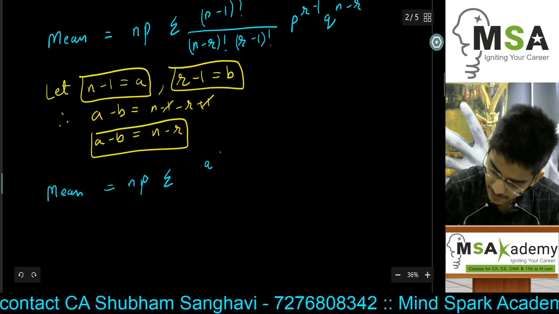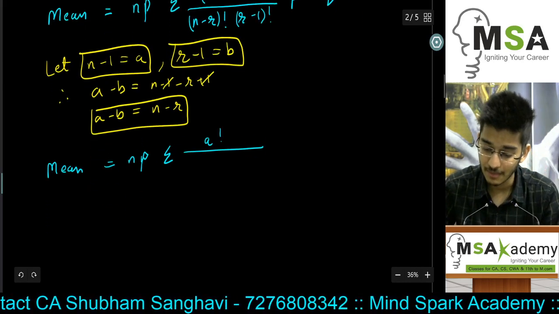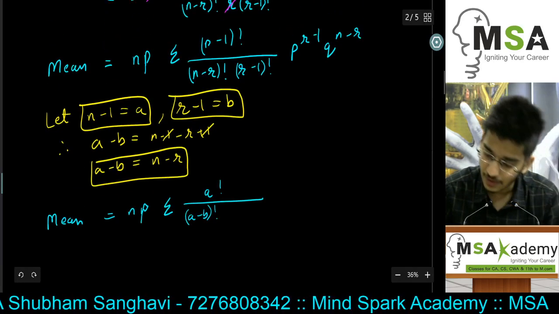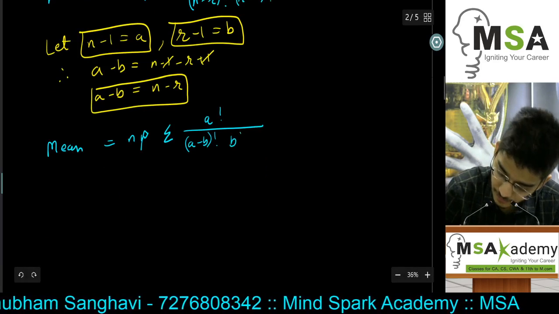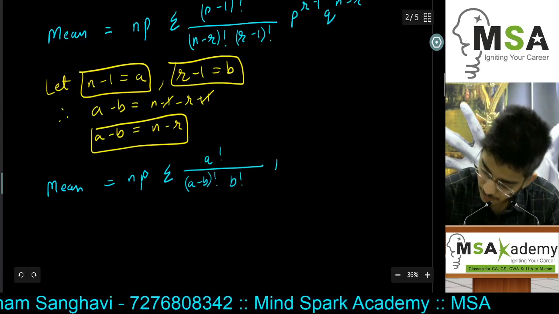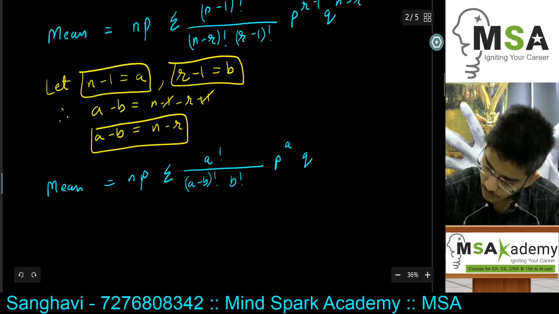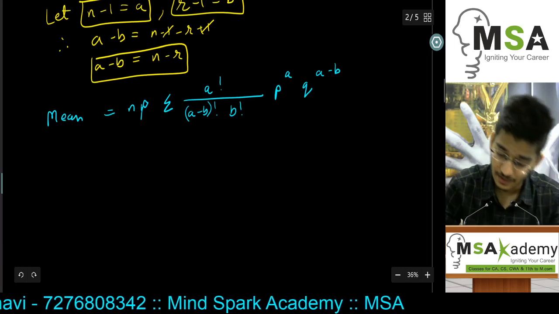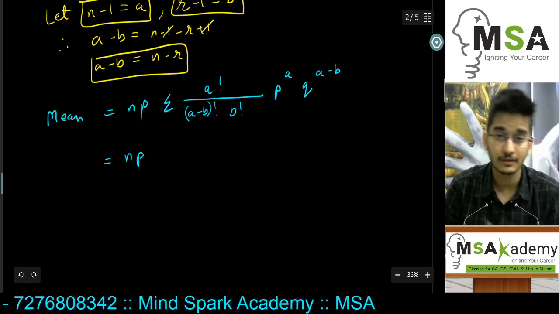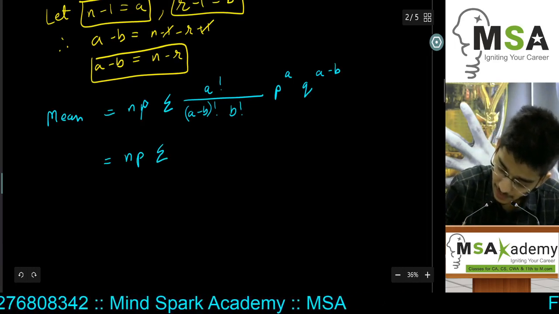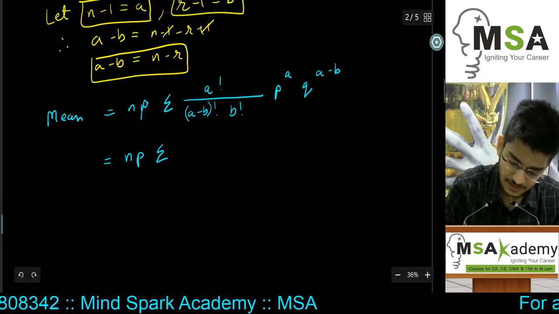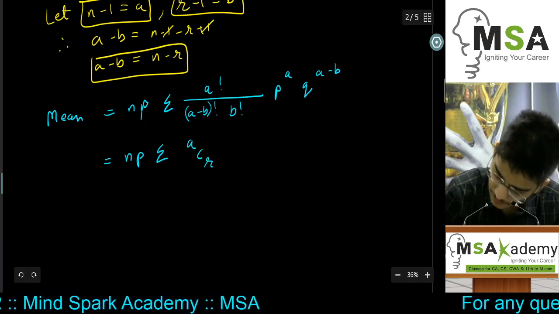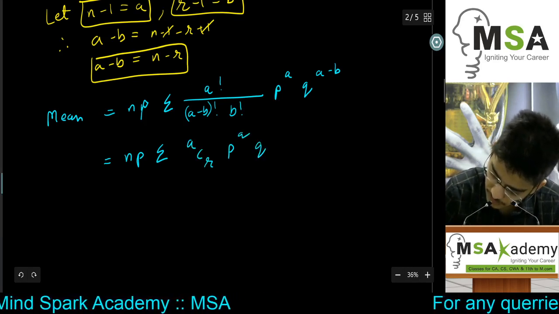So can I write it as A factorial, the whole upon (n minus r) factorial, which will be nothing but (A minus B) factorial, into (r minus 1) factorial, which is nothing but B factorial, p raised to A, and q raised to n minus r. n minus r is nothing but A minus B. This is nothing but np summation, and this whole thing is nothing but ACB p raised to B, q raised to A minus B.